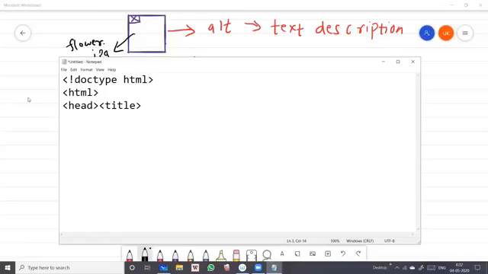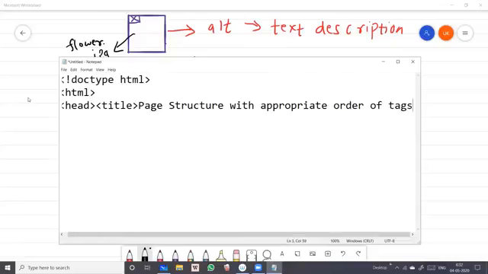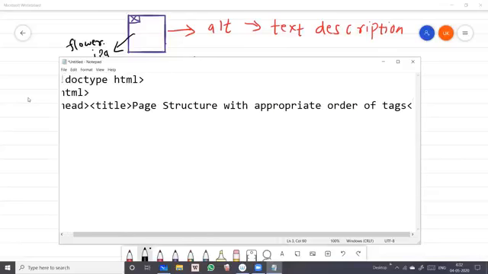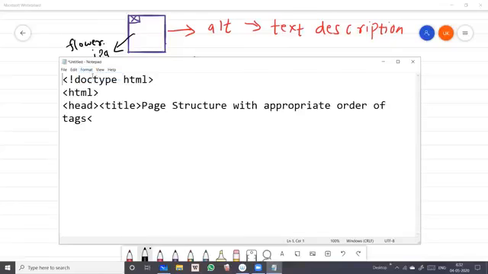I'm just giving the page structure with appropriate title, and I must close the title. Close the title tag. Then close the head tag.